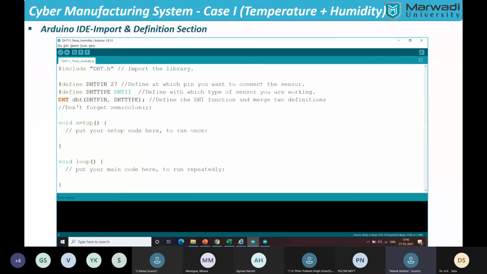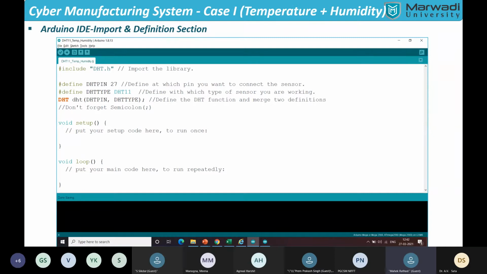So essentially, Arduino IDE runs on a set of commands. We'll have to give certain commands to the microcontroller so that it can understand how to perform some task. Initially, we'll define and import what we want and how we want.